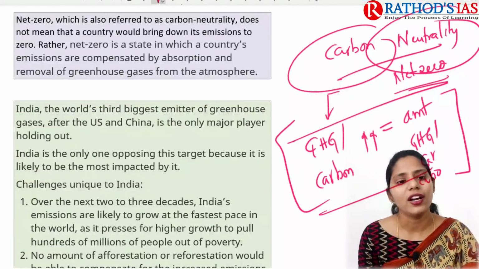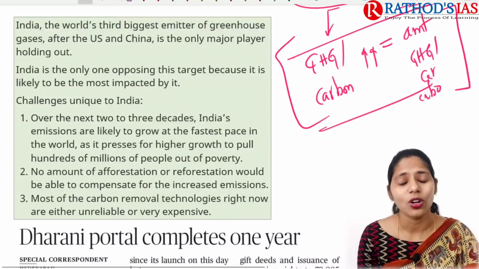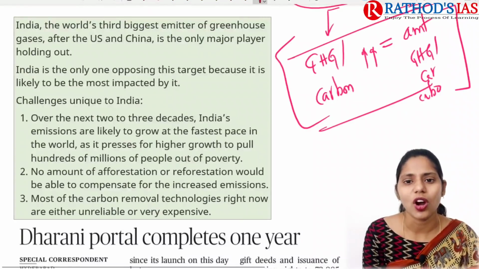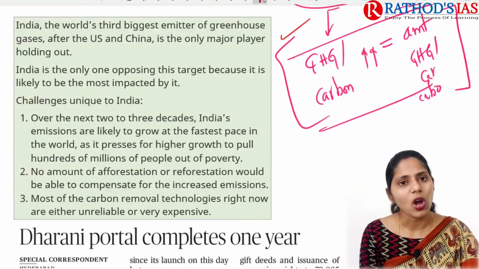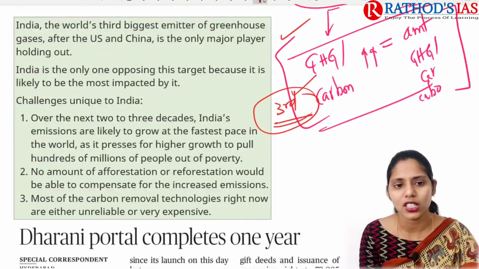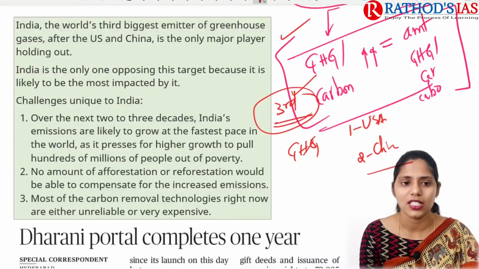Now let us try to address why India is not coming up with a deadline for net zero. What might be the answer? India is the world's third largest emitter of greenhouse gases. First is the USA, second is China, and third is India itself.